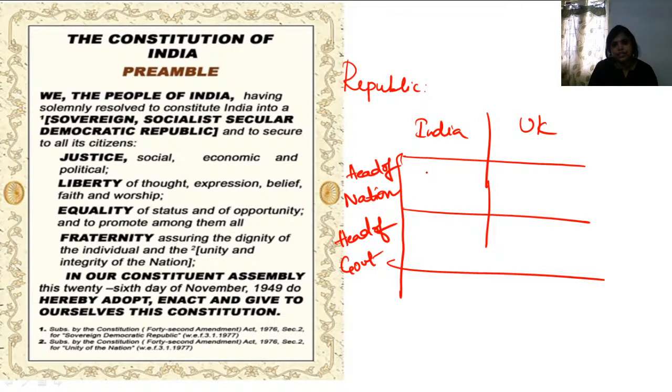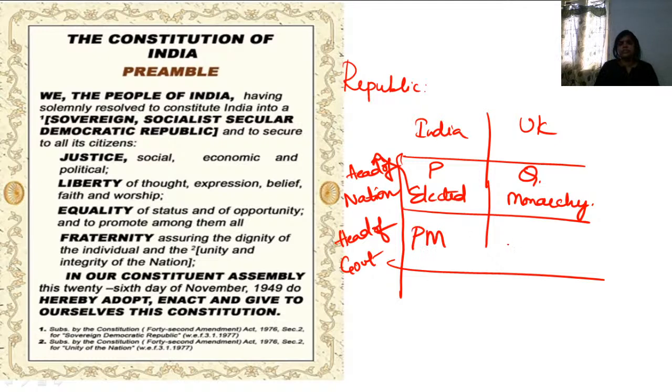The head of nation in India is the President, and in the UK it is the Queen. The President is the elected head of nation, whereas the Queen is monarchical. The head of the government for India is the Prime Minister, and for the UK also the Prime Minister. This Prime Minister is elected for us, and for them also.